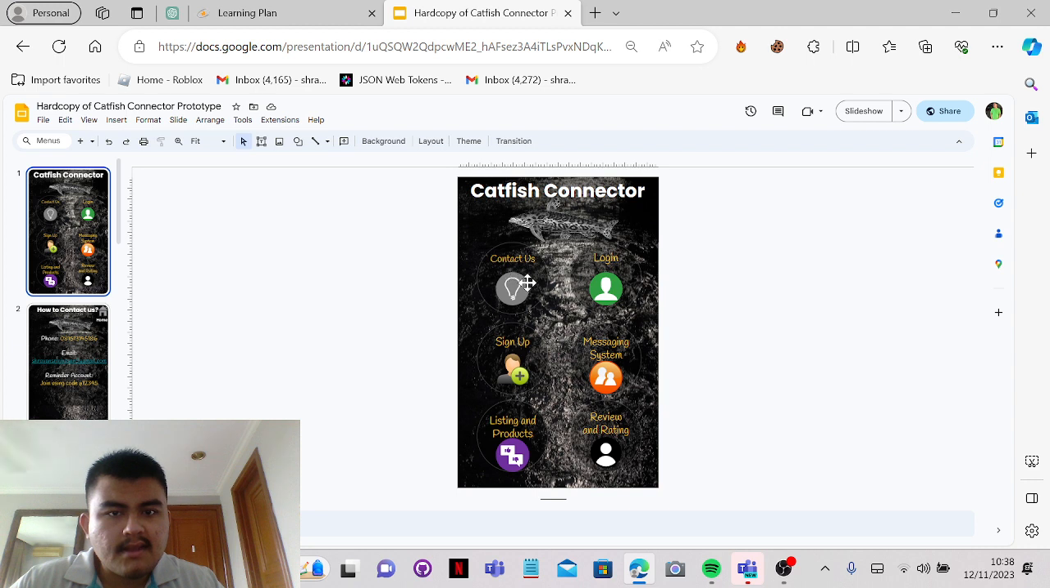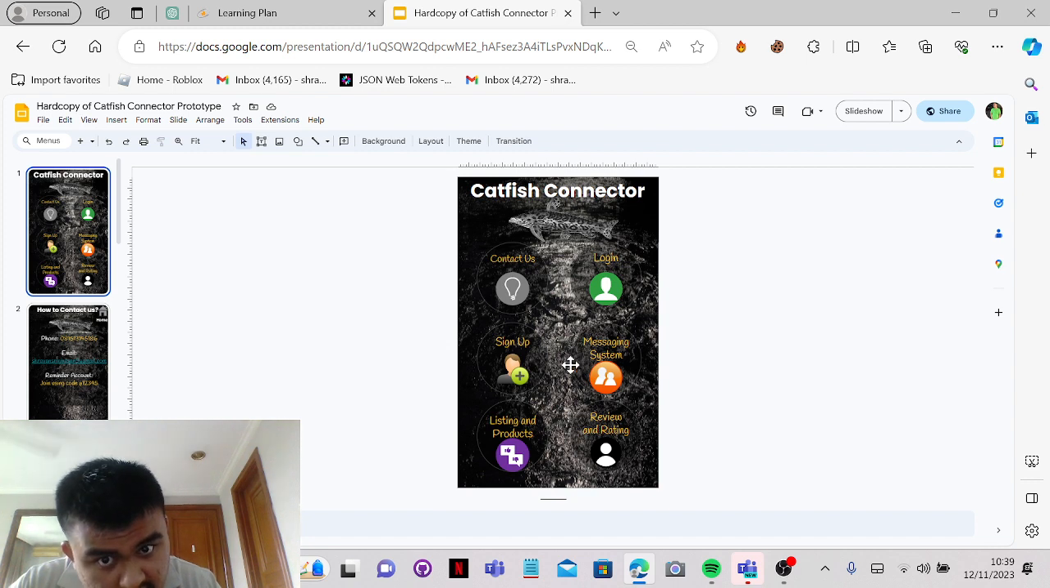And the contact us is basically if the distributor or farmer need any help with the app and everything, they can just go to this page. And for the login, they can register to the app. But first of all, they need to sign up, and then after the sign up, it will take them directly to the login. And after that, here's the messaging system, where this is the chat room between the farmer and the distributor.